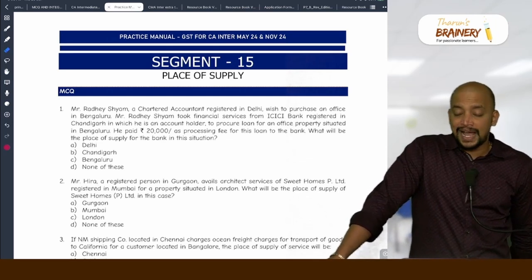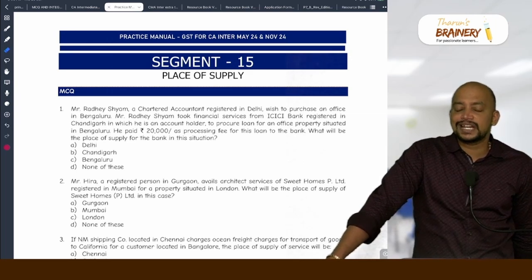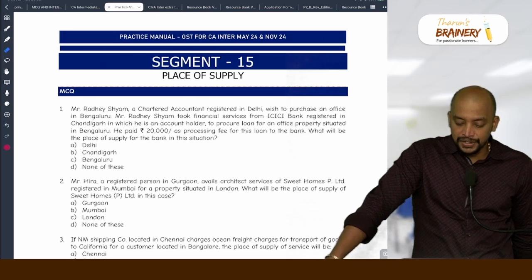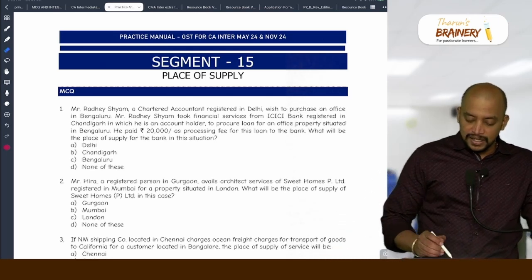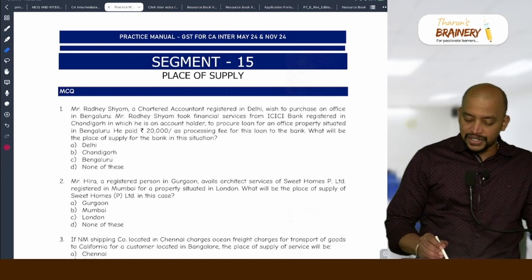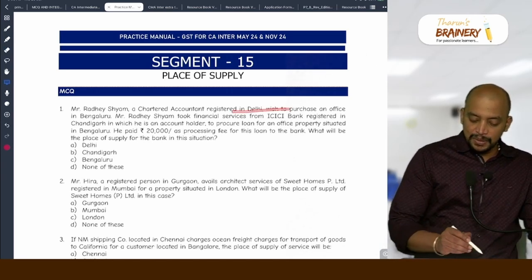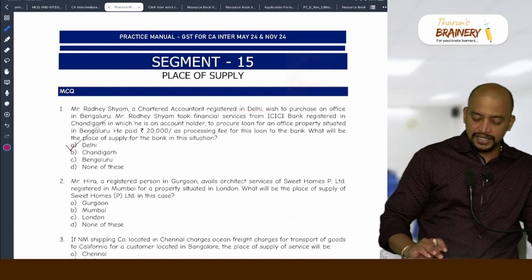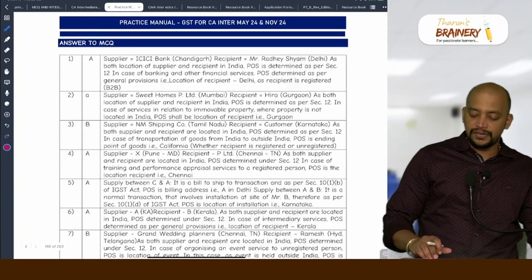First, it is banking services, correct? What will be taken as a place of supply? General provisions. So as per general provisions, we need to take location of recipient. What is the location of recipient? Radhesham took financial service. Where is Radhesham located? Delhi. So Delhi will be taken as the place of supply in this case. Is it clear? So answers are there below. You can have a look into this.